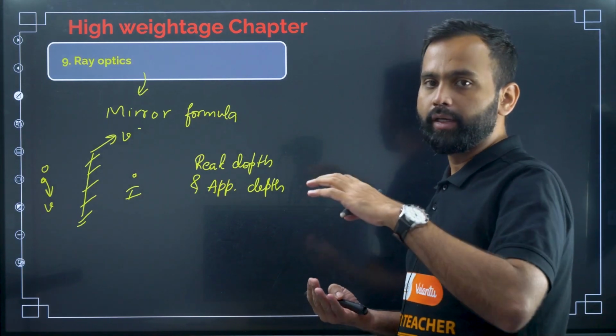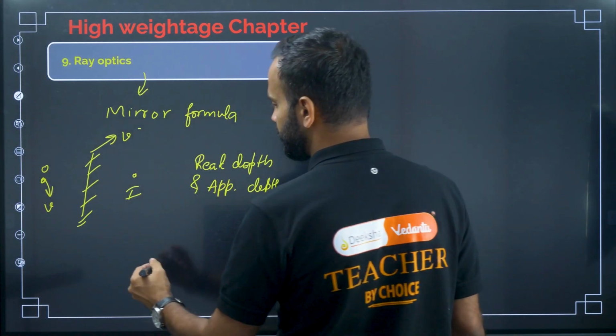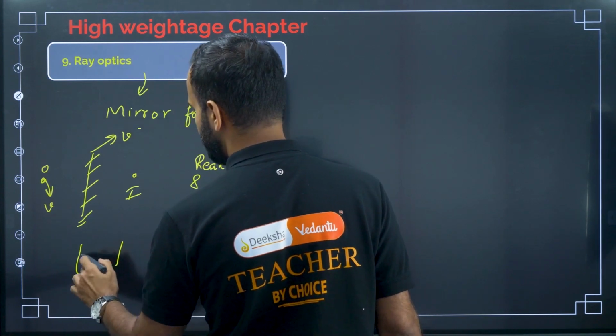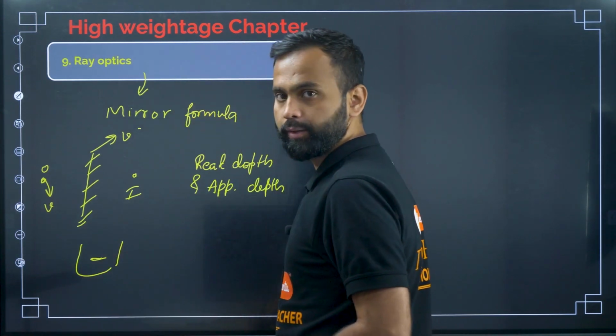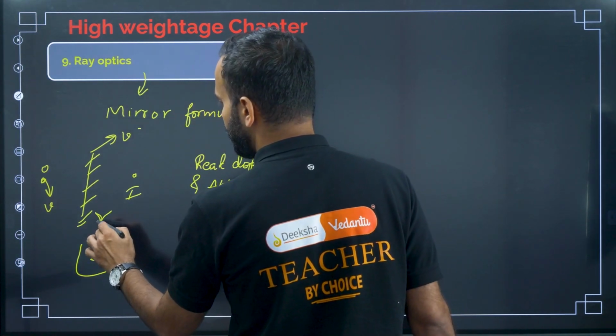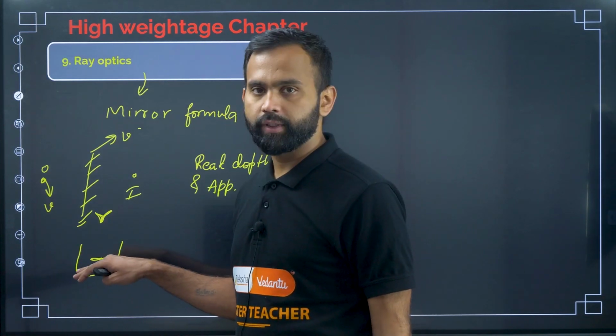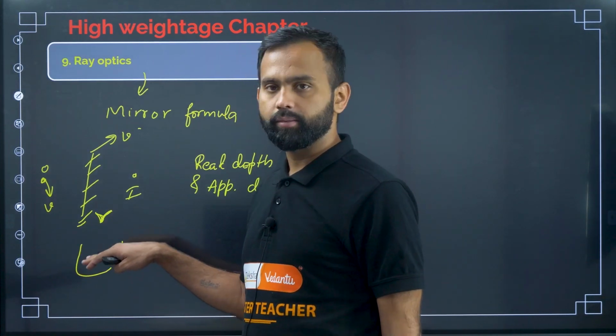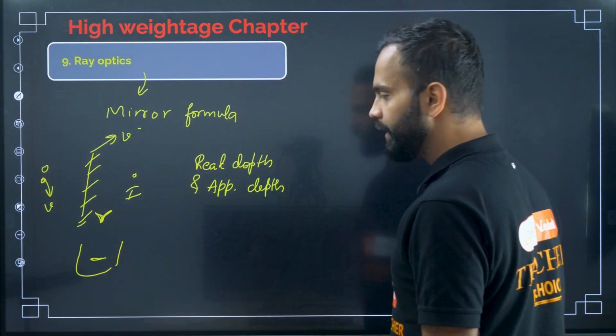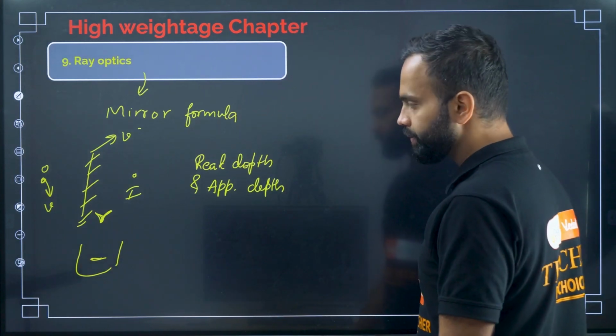They will ask these kinds of questions. The fish is there, this is a pond, and the bird is seeing the fish. What is the shift of the image of the fish? They will ask questions like this.